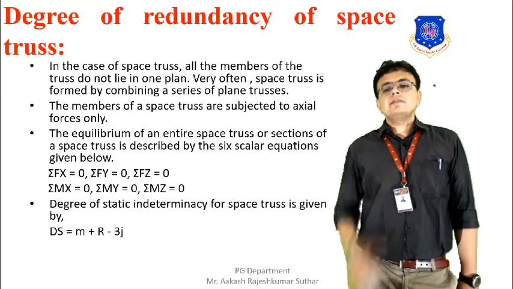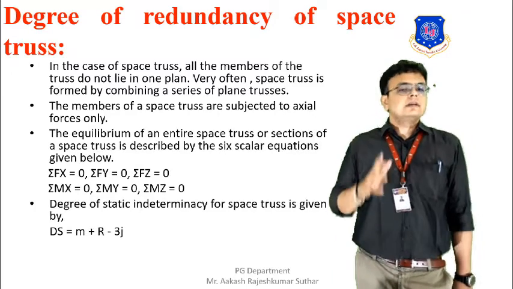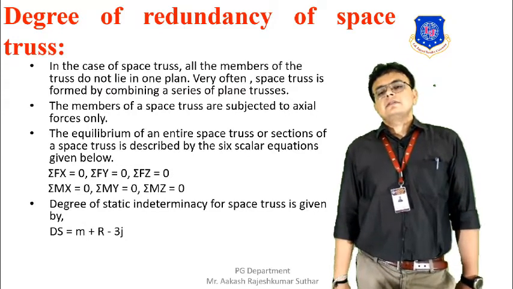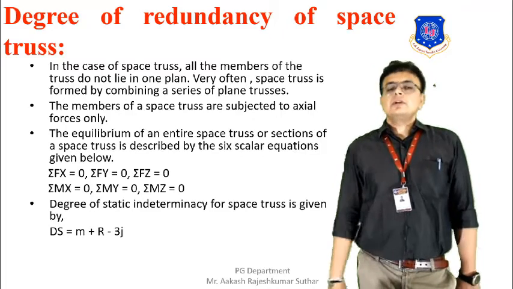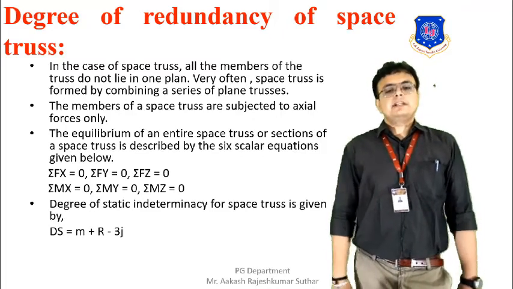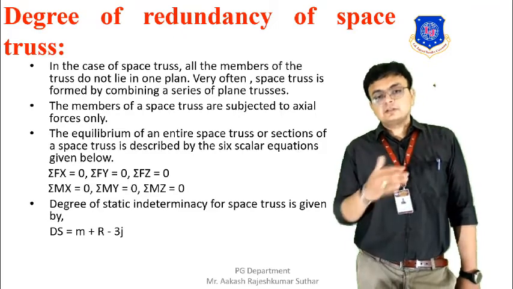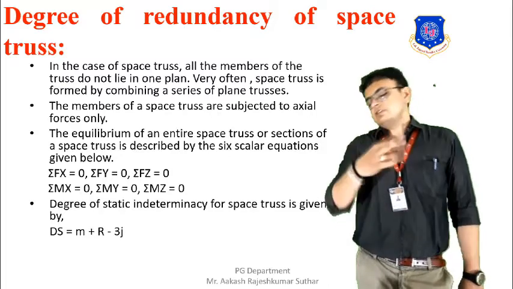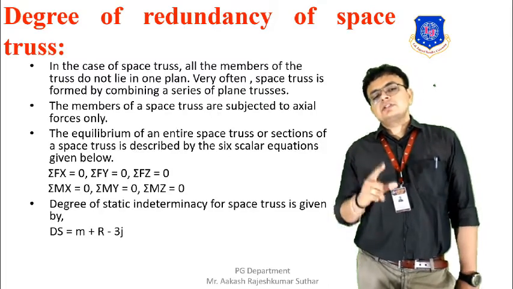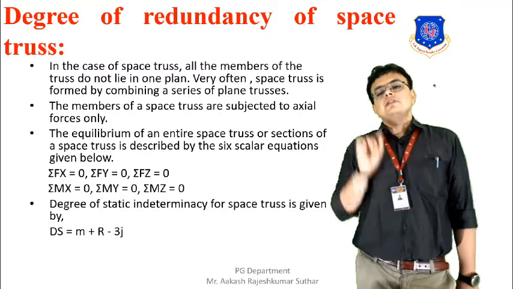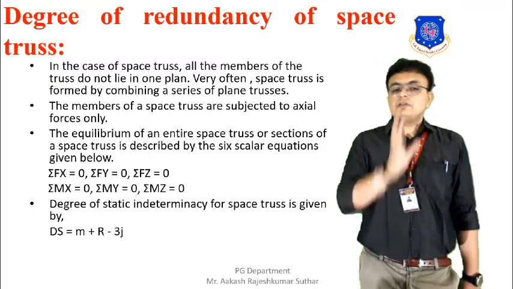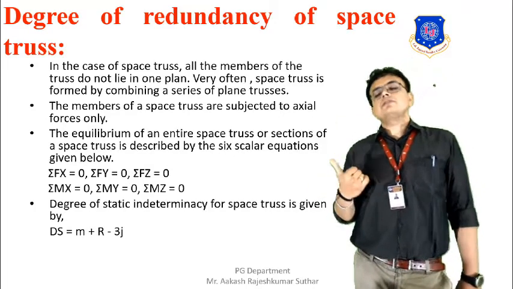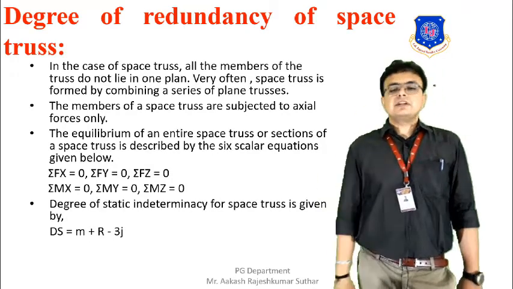The members of the space truss are subjected to axial force only, the same as in a plane truss. The equilibrium condition of the entire space truss or a section of the space truss is described by 6 scalar equations. Summation of Fx is equal to 0, summation of Fy is equal to 0 and summation of Fz is equal to 0, which means the summation of all the forces in the x direction, the y direction and the z direction will each be equal to 0.